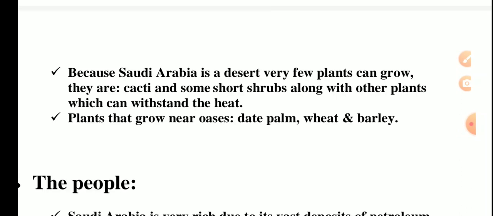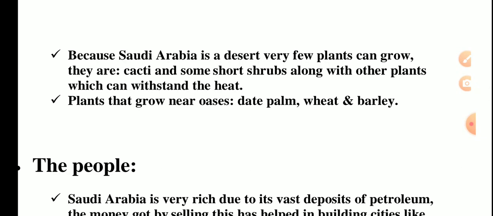About the natural vegetation and wildlife: a major part of Saudi Arabia has no plants. You will go everywhere in Saudi Arabia and find no plants. Special plants which can survive in hot and dry weather are found in some areas known as the oasis. Cacti are the common plants, whose leaves are reduced to thorns.